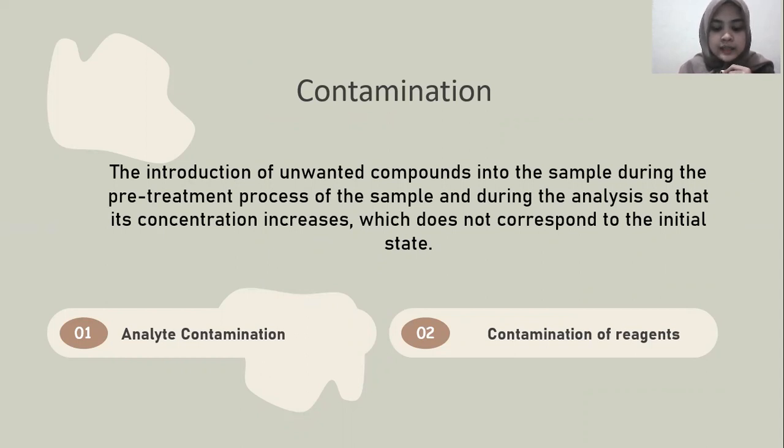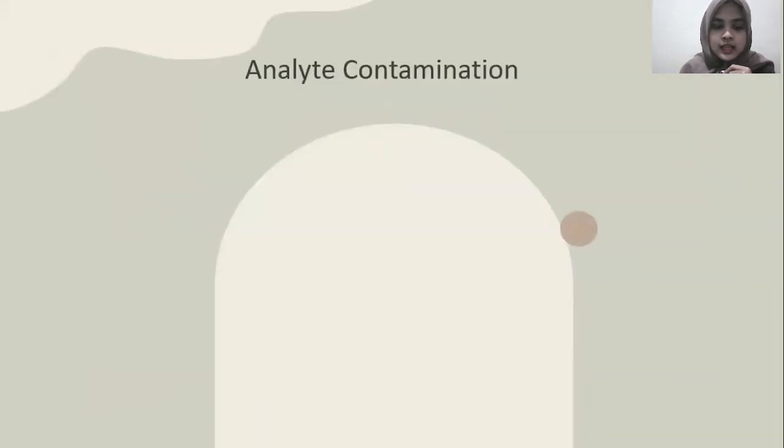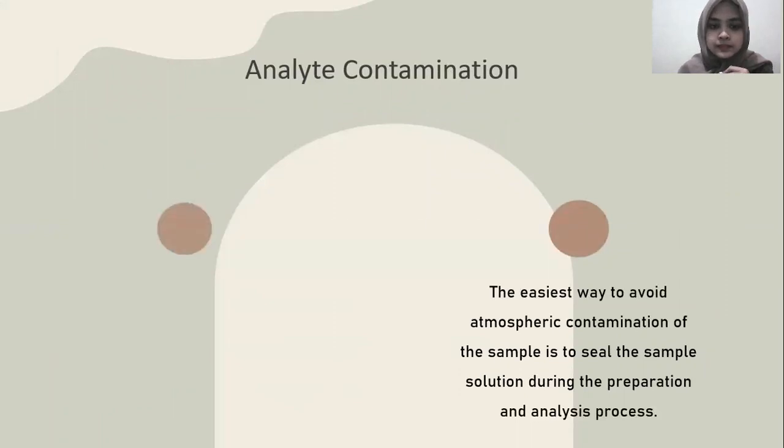There are two types of contamination, namely analytic contamination and contamination of reagents. First, analytic contamination.